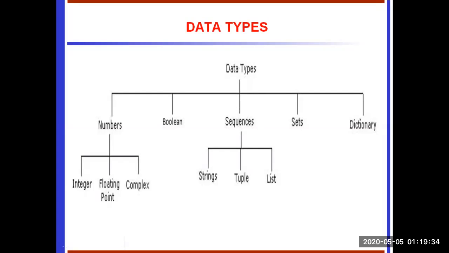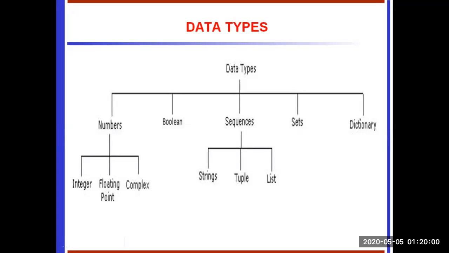Next one is list. It's one of the most used data types in Python. A list is an ordered sequence of elements. All the elements in the list need not be of the same type. The list is created by placing all the items enclosed in square brackets. Each element is separated by commas.